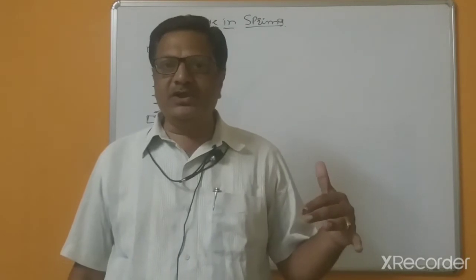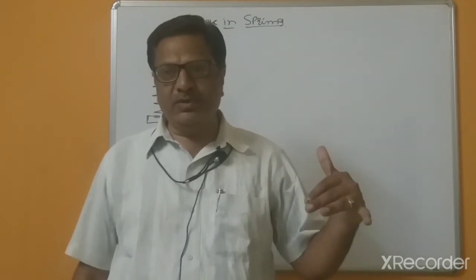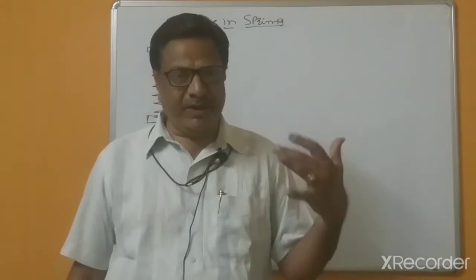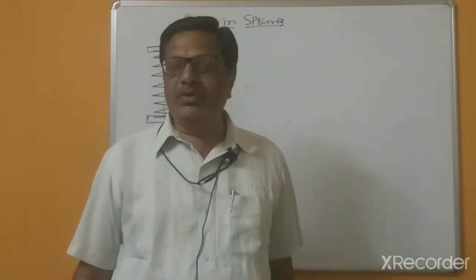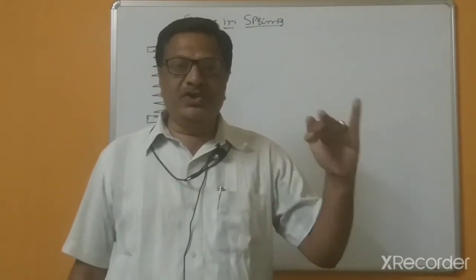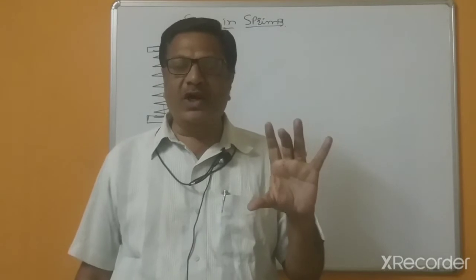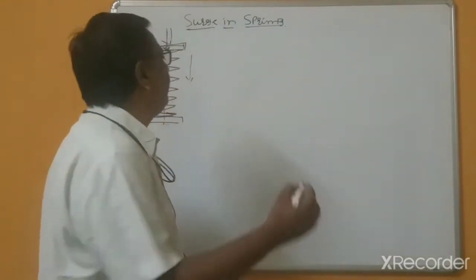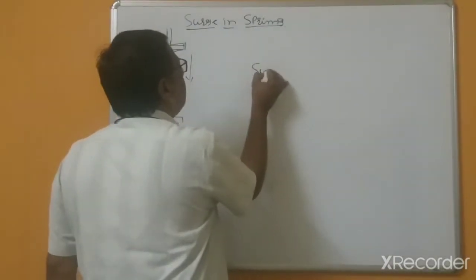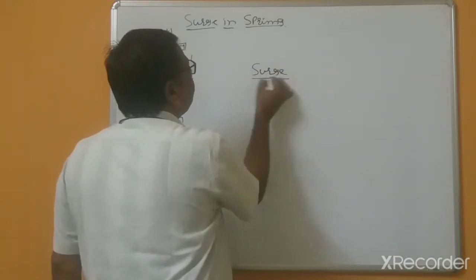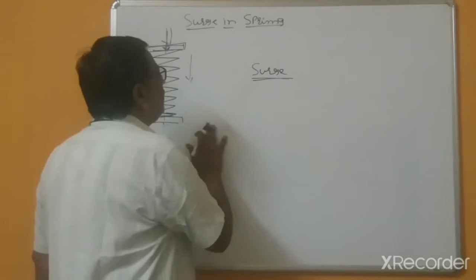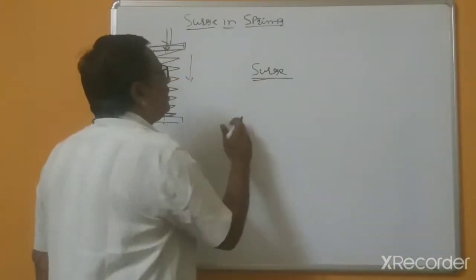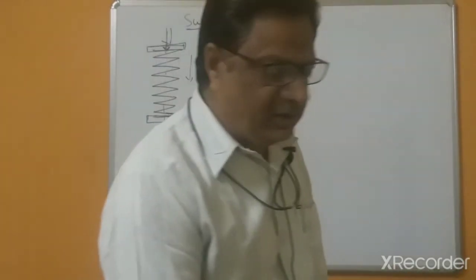So if the stress induced is more than the strength of the spring, there are chances of failure of the spring due to the surge. So this phenomenon is called the surge phenomenon. Surge. And this surging you can calculate by using a formula.